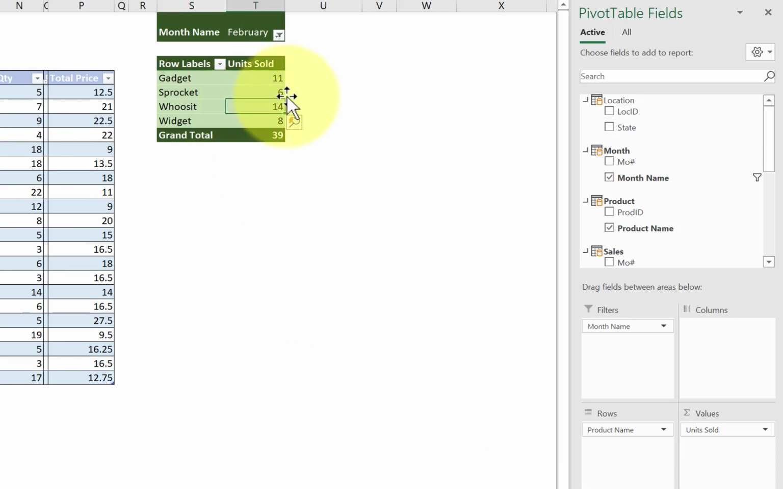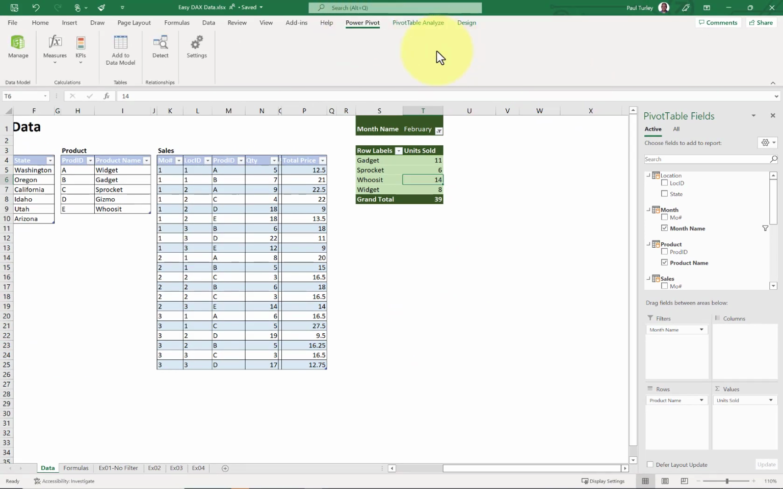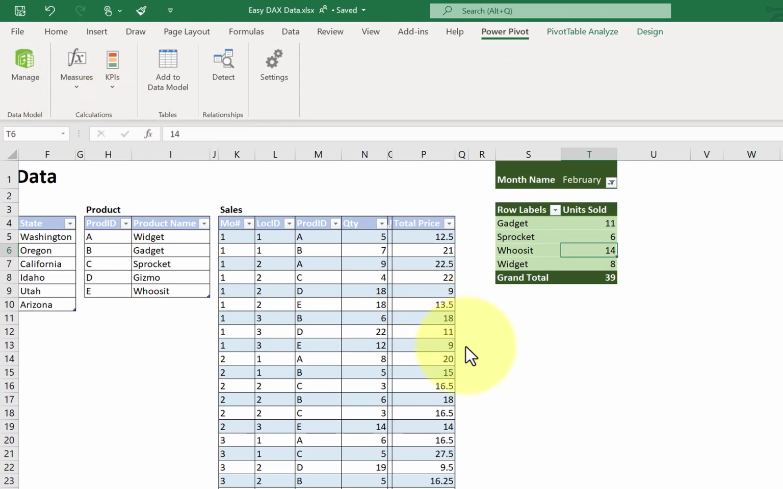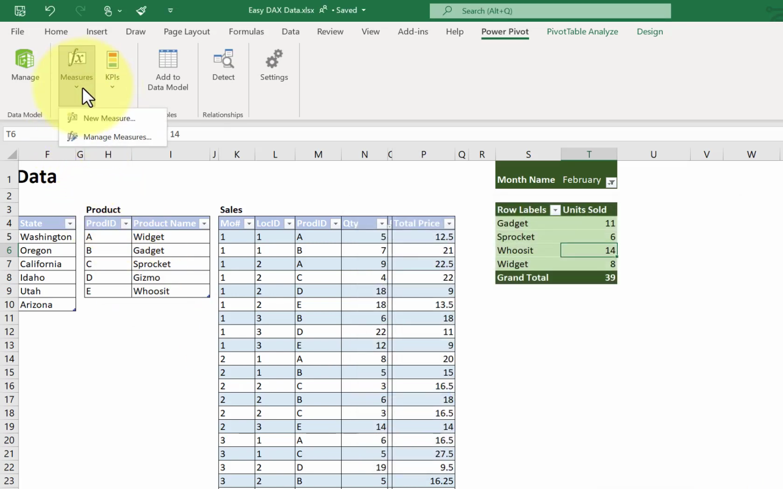We can put some other measures on here as well. Let me just show you where you go to create measures in Excel Power Pivot. Here on the Power Pivot ribbon, this is where you can define all of your measures. So I just create a new measure, and I can name that measure and add a formula here. Now, this is much easier to do in Power BI, but I just wanted to show you where you can go to actually create your measures.